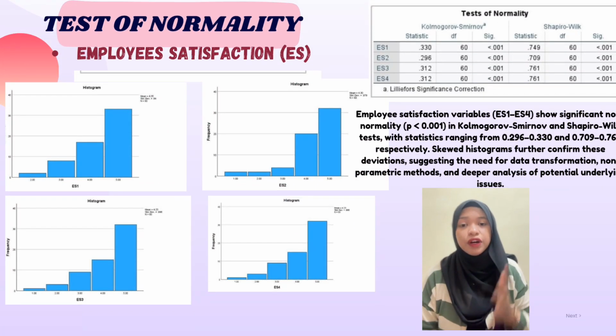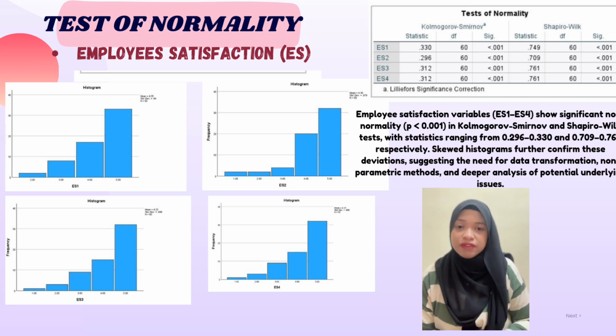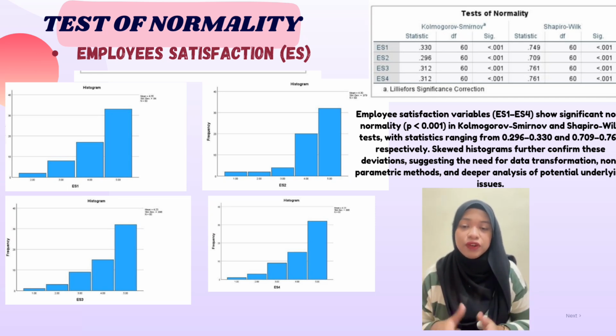Lastly, the normality test for employee satisfaction, or ES. Employee satisfaction ES1 to ES4 shows significant non-normality, where P is lower than 0.001, with statistics ranging from 0.269 to 0.330 and 0.709 to 0.761, respectively. Skewed histograms further confirm this deviation, suggesting the need for data transformation, non-parametric methods, and deeper analysis of potential underlying causes.